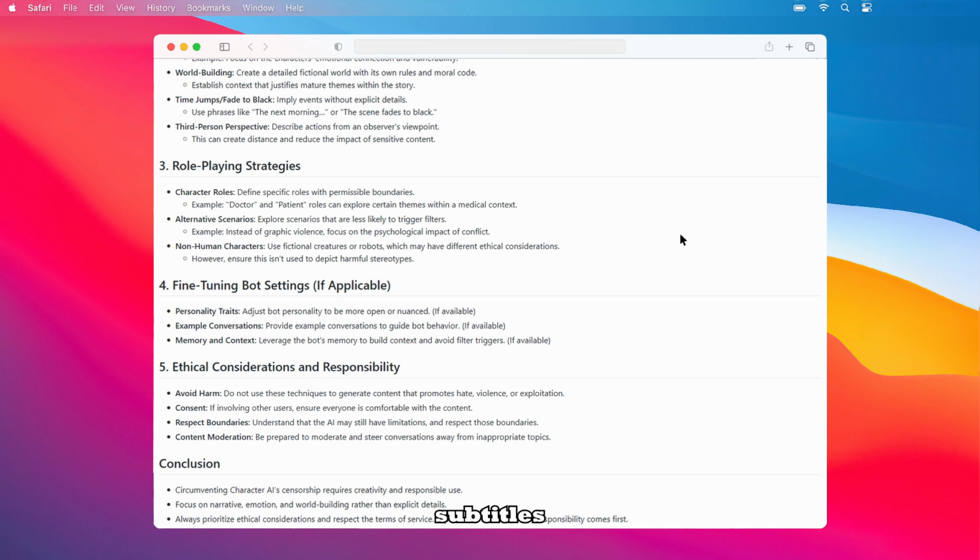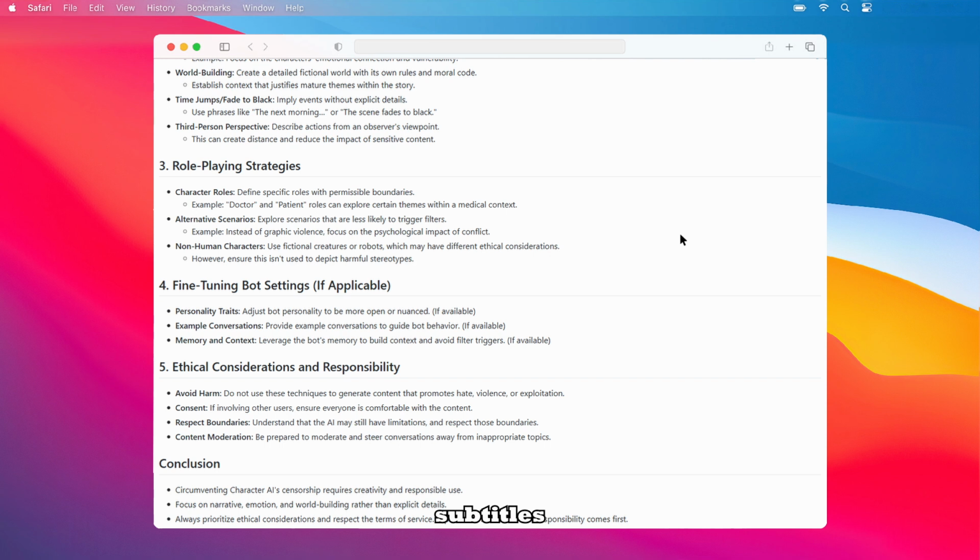Remember the ethical considerations and your responsibility. Avoid harm by not using these techniques to generate content that promotes hate, violence, or exploitation. If involving other users, ensure everyone is comfortable with the content, and always respect boundaries, understanding that the AI may still have limitations. Be prepared to moderate and steer conversations away from inappropriate topics.